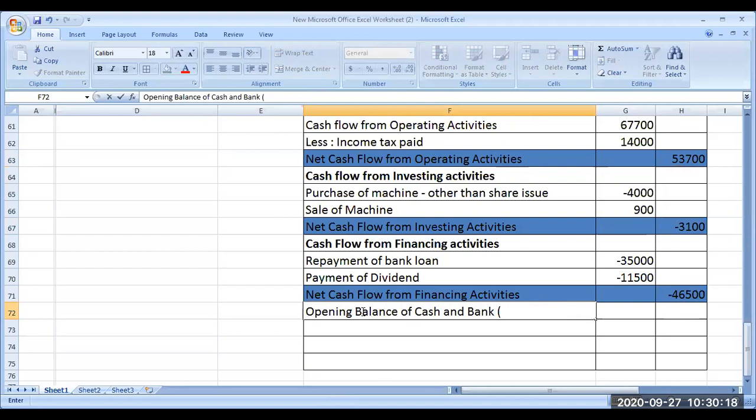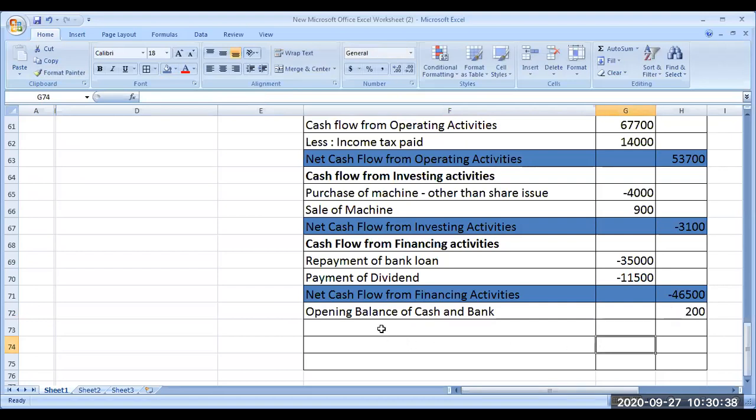Land and building 10,000, machinery 75,000, stock 50,000, sundry debtors 40,000. Okay, so cash and bank put together, you are right. Cash and bank put together is 200, because bank balance is nil. So bank and cash put together is 200. Yes, you are right, 200.